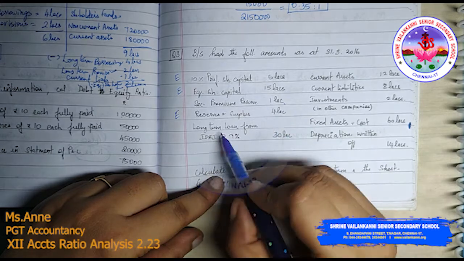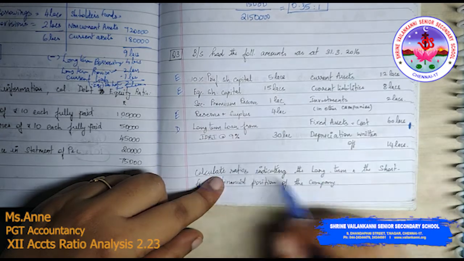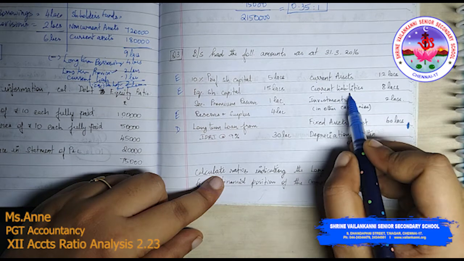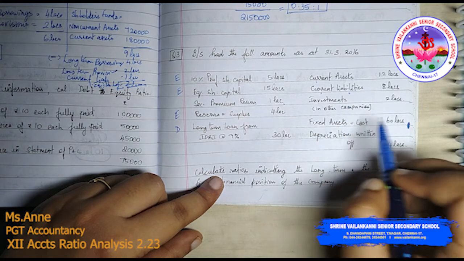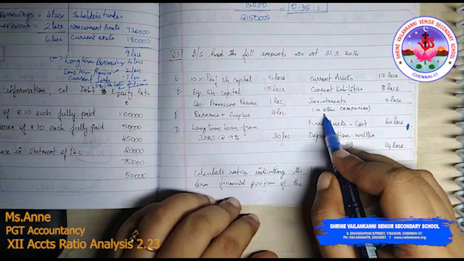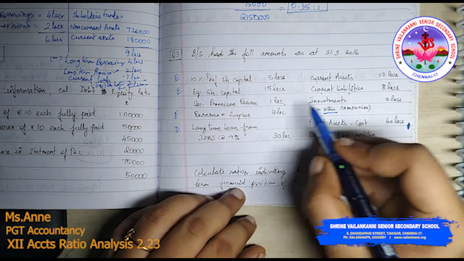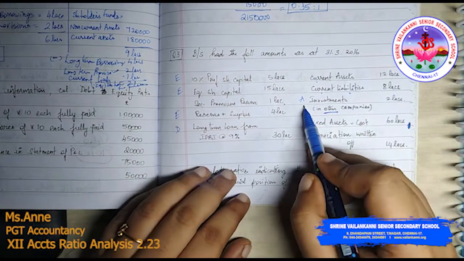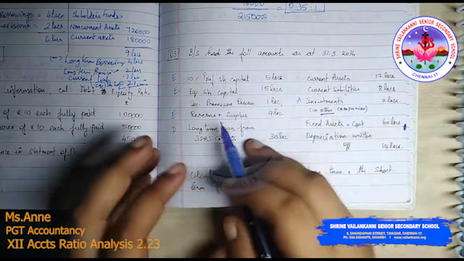And you have this long term loans from IDBI. What is this long term loan? It is a debt. It is a long term loan. Okay, this is current assets, which is short term, and current liabilities, which is short term, so it doesn't come here. So investment in other companies, you do not know whether it is a long term investment or a short term investment. Anyways, it is an investment, it is an asset, so obviously it will not come under debt to equity. So it is an asset, we do not know whether it is long term or short term, we will assume it to be long term. Okay, so long term asset, so it doesn't come here.